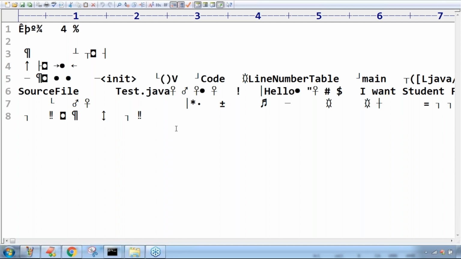Syed is asking what the default threshold value for JIT is. The default threshold value varies from JVM to JVM, sometimes maybe 2 or 3 or 4, something like that. It is not fixed, it varies from JVM to JVM, Syed.